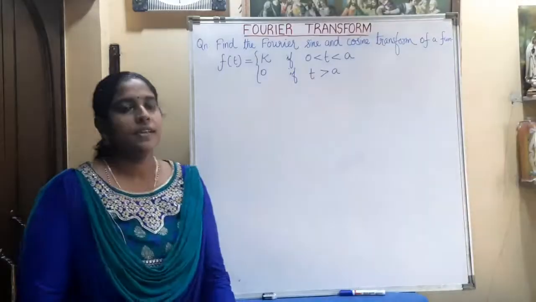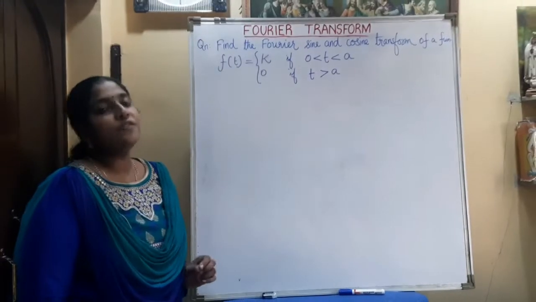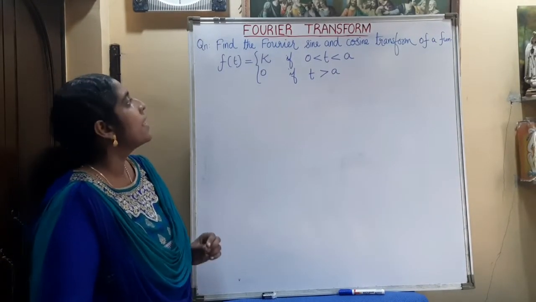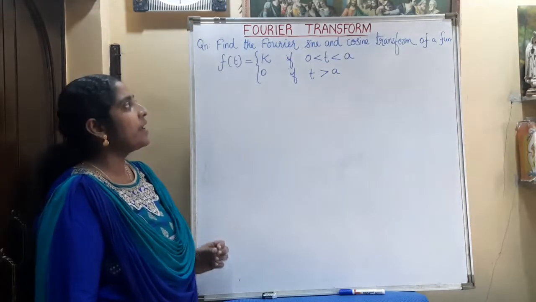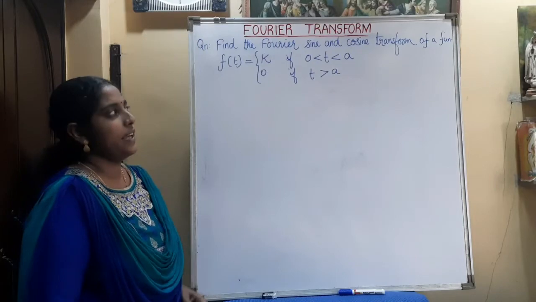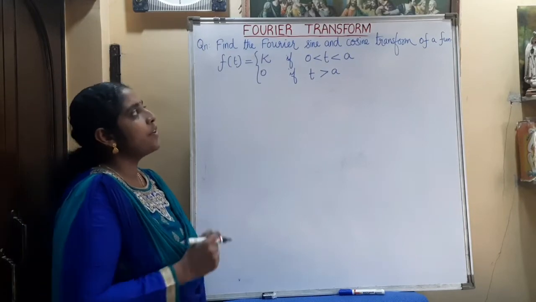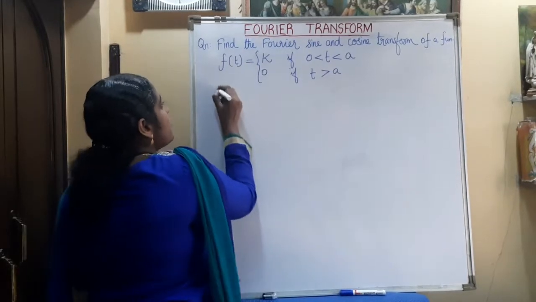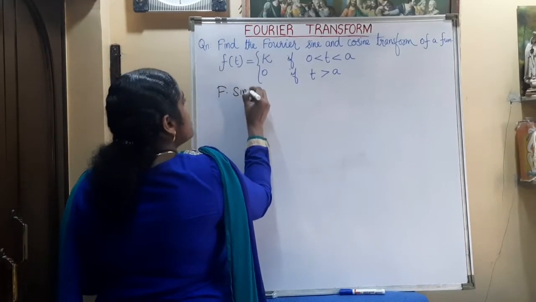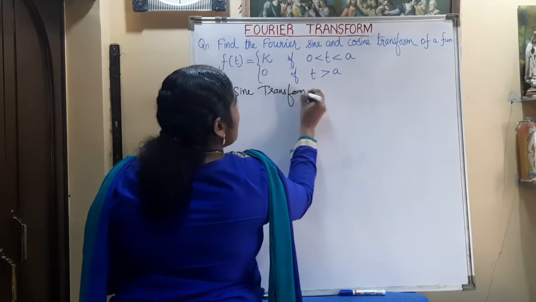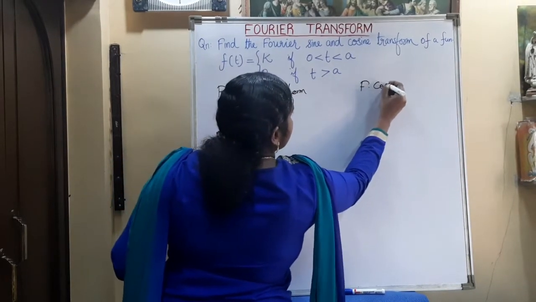See this question. Find the Fourier sine and cosine transformation of the function f of t is equal to k if 0 less than t less than a, and 0 if t greater than a. So what we have to find out? We have to find out the Fourier sine and cosine transform. First is the Fourier sine transform, and also we have to find out the Fourier cosine transform.